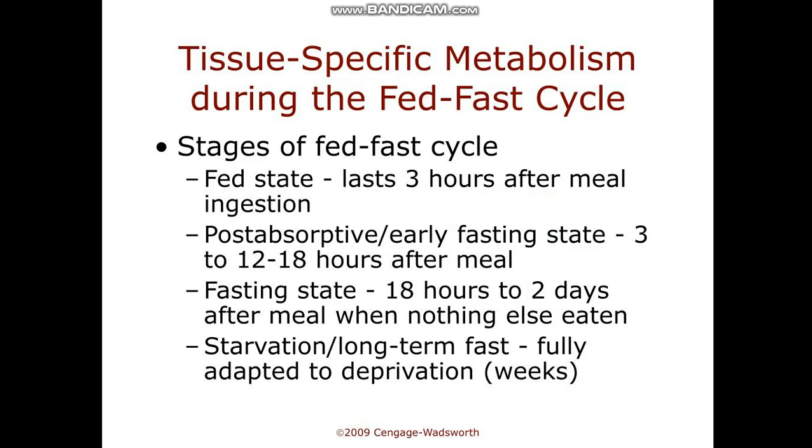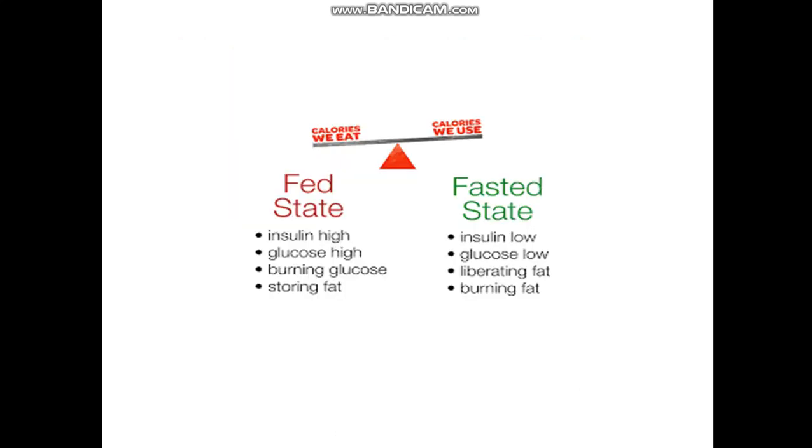The fed state lasts for 3 hours after meal ingestion, and the early fasting state, that is the post absorptive state, lasts from 3 hours to 12 to 18 hours after meal, and the fasting state from 18 hours to 2 days after meal when nothing else is eaten, and the starvation or long term fast extends from days to weeks, that is fully adapted to deprivation.